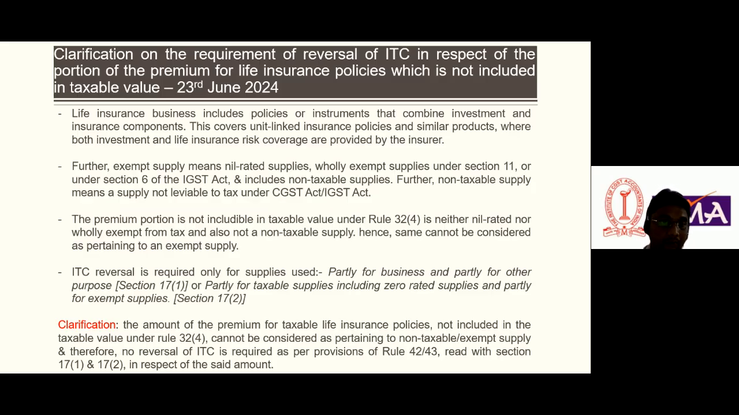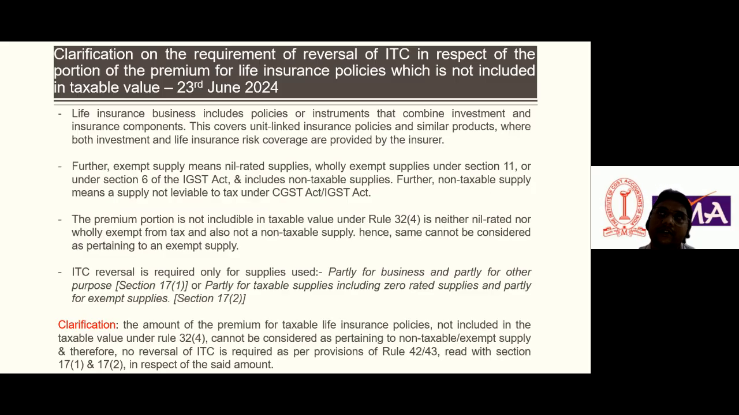So now the very important clarification on the requirement of reversal of ITC in respect of the portion of the premium of life insurance policy which is not included in the taxable value. First of all, I want to share one thing. For example, in case of LIC, if we pay premium, there are two types of premium: risk premium and investment premium.